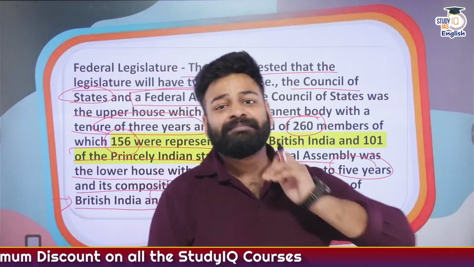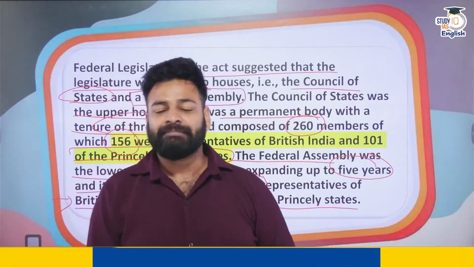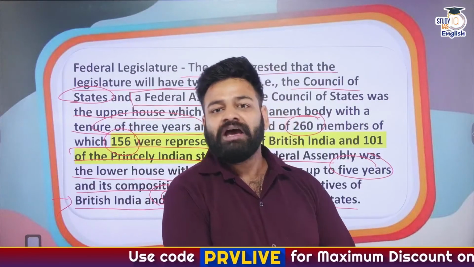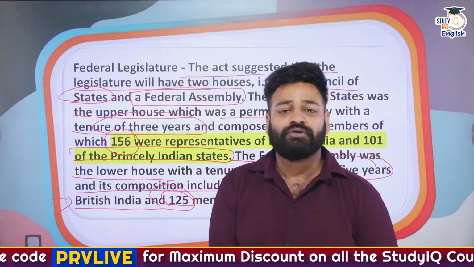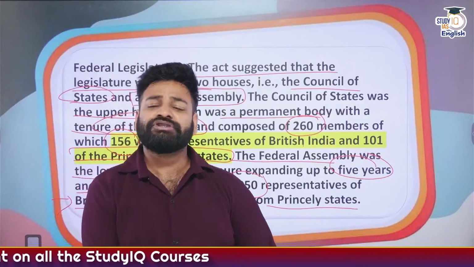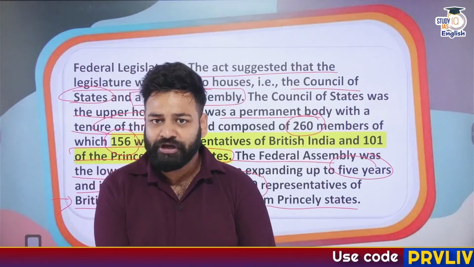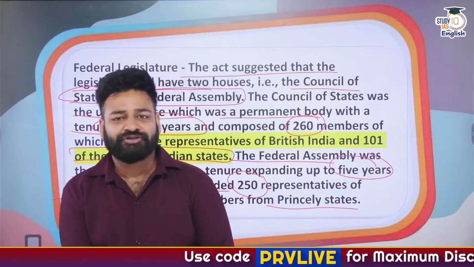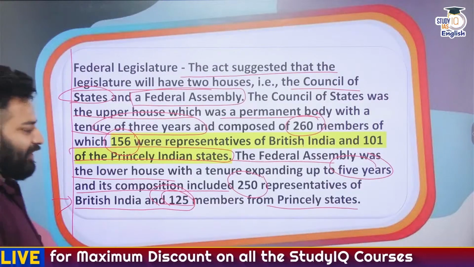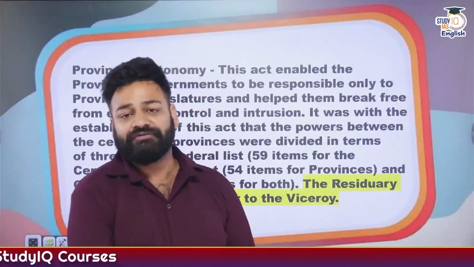So as in the present time, what we have in our parliament is the bicameral legislature, that is simply speaking Lok Sabha and the Rajya Sabha. Rajya Sabha being the upper house and Lok Sabha being the lower house. Rajya Sabha is also named the Council of States, whereas Lok Sabha is the House of People. So this is the provision which we have adopted through the Government of India Act 1935. This bicameral legislature is also the outcome of the Government of India Act 1935.